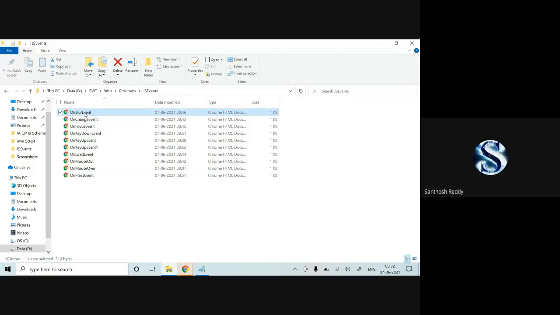Okay, I'll come up with an on blur event. It is very simple. When you write something, it will be displayed elsewhere. It will be in the document body. That's it. On blur.